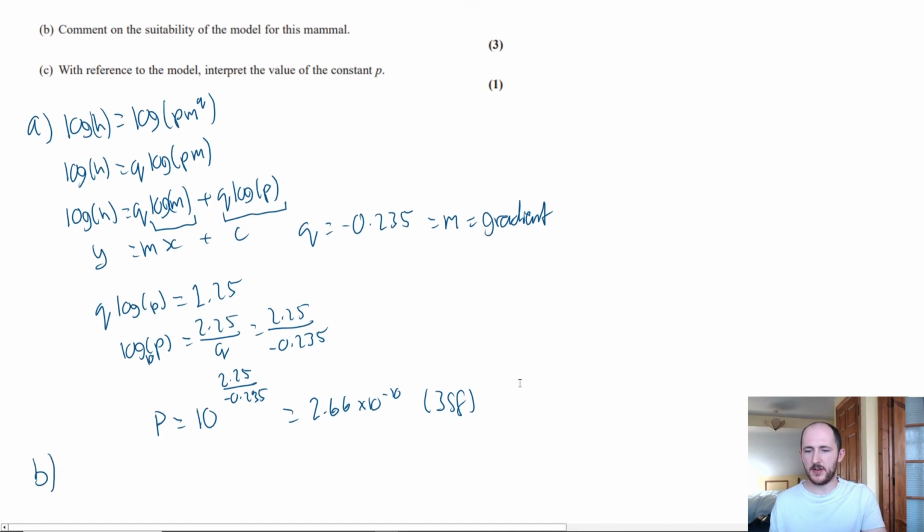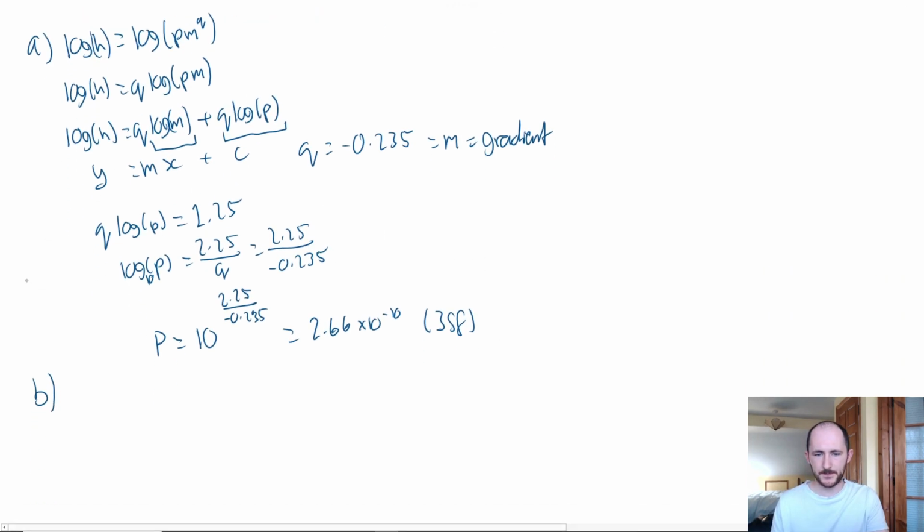So we now have a new log equation. So log h equals minus 0.235 log m plus q, which is minus 0.235. So I probably should have left that as that.